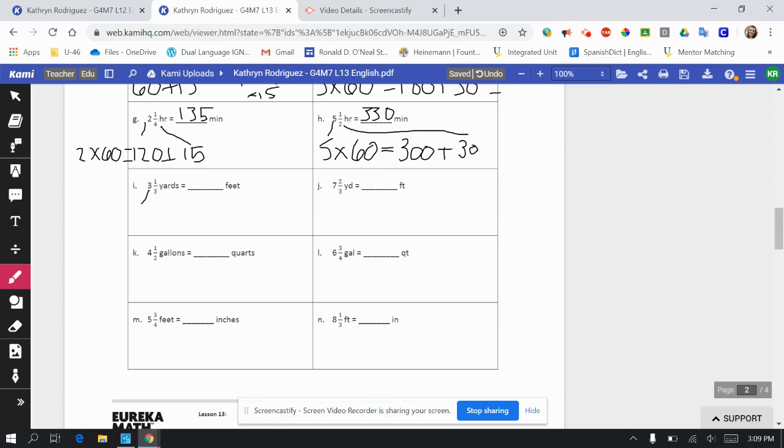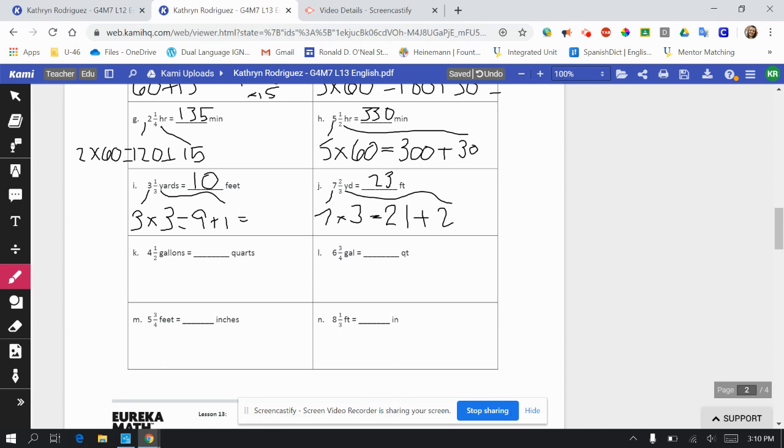Here we go. 3 yards. In each of those yards is 3 feet, so that's 9. And then 1/3 is telling me 1 more foot equals 10 feet. 7 yards. In each of those yards are 3 feet. And then 2/3 yard is 2 more feet. So we have 23.